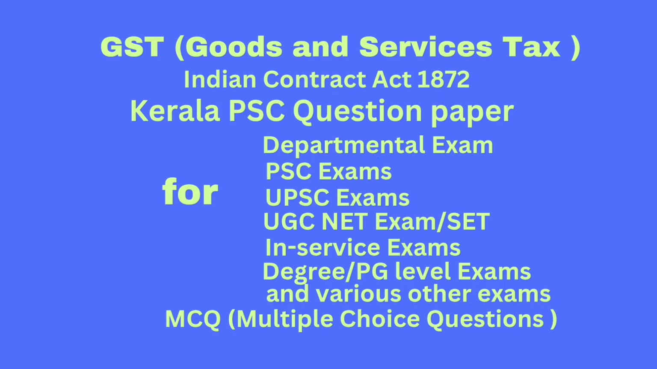Question number 52. What is the order of utilizing ITC of CGST available in the electronic credit ledger? Answer: first for payment of CGST and then for IGST, and not for SGST or UTGST.